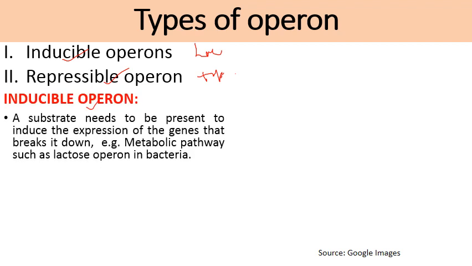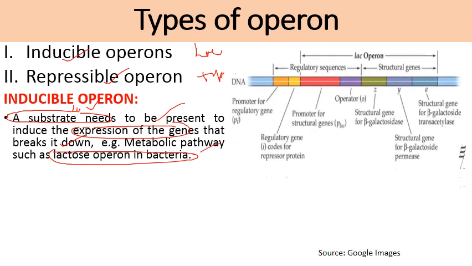If in this type of operon a substrate needs to be present, in this case the substrate, for example lactose, must be present to induce the expression of genes so that the genes can express themselves and break it down. For example, a metabolic pathway such as lactose operon in bacteria. So this is an example of inducible operon that we have already discussed.